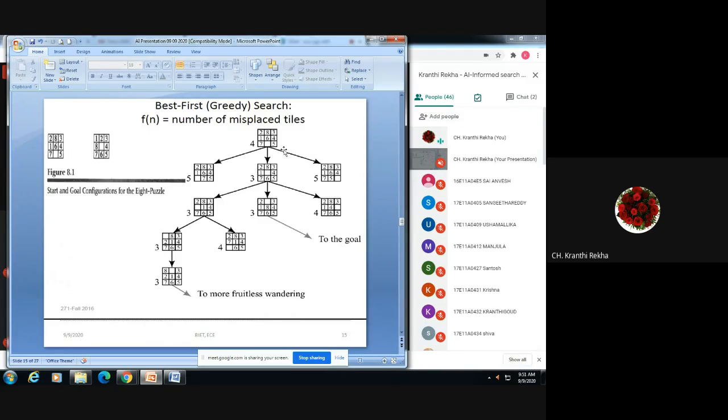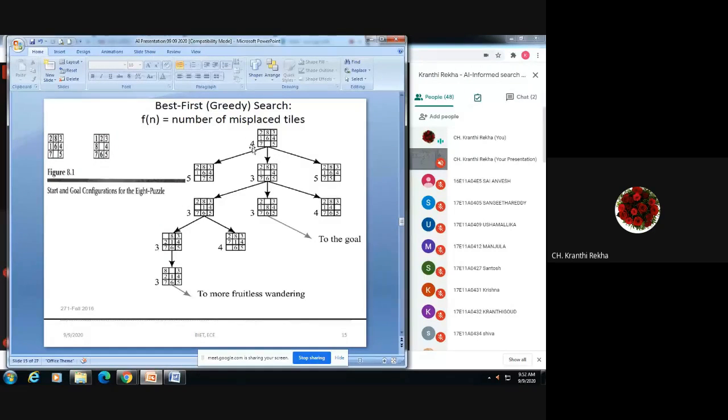For that I have made a tree diagram in which we are expanding in various ways. Near the tiled boxes you have numbers like 4, 5, 3 and 5. These are the numbers of misplaced tiles in each of these boxes. For the initial state you can see how many tiles are differing in their position.